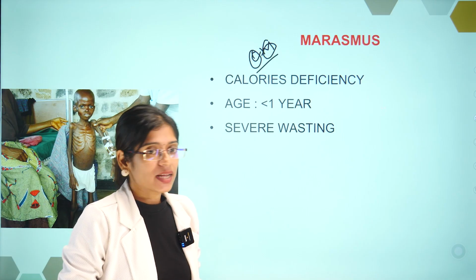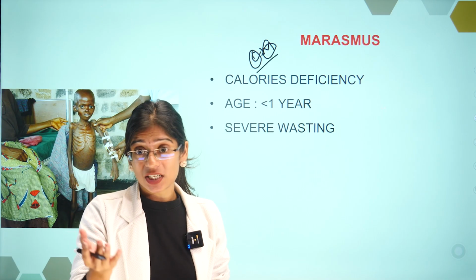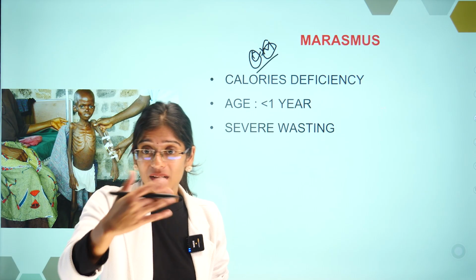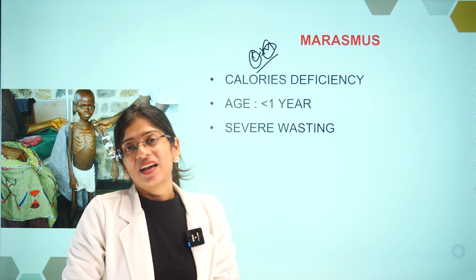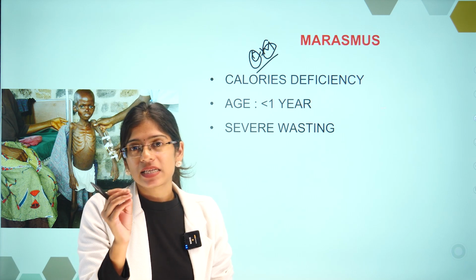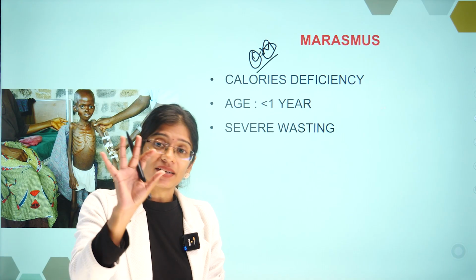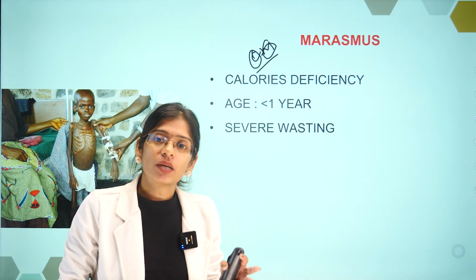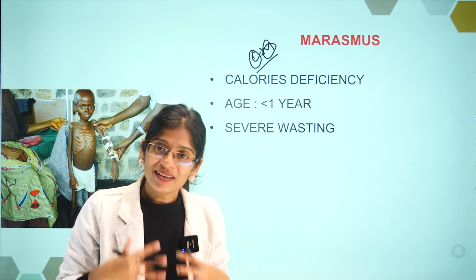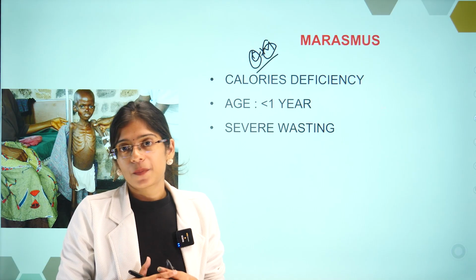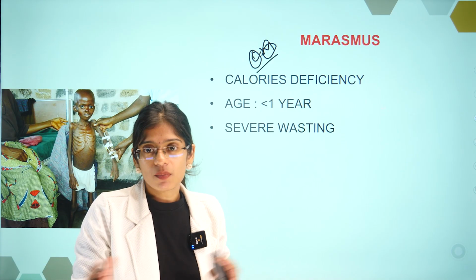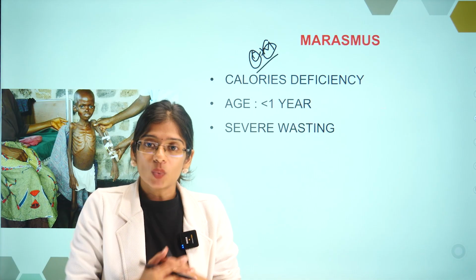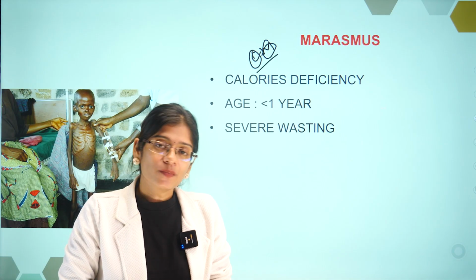What happens here: after breastfeeding, when the mothers start weaning and start giving cereals, some of the cereals will not have adequate calories. So in such children there will not be proper calorie intake. So this can lead to marasmus. Usually we see this condition when the mothers stop breastfeeding and start the child on weaning.